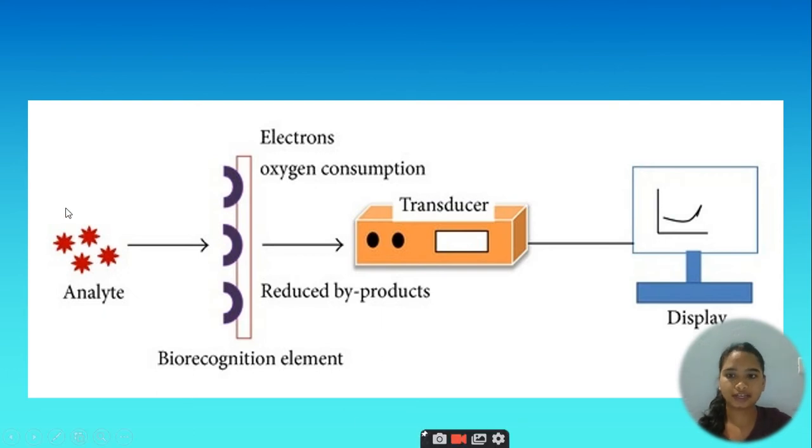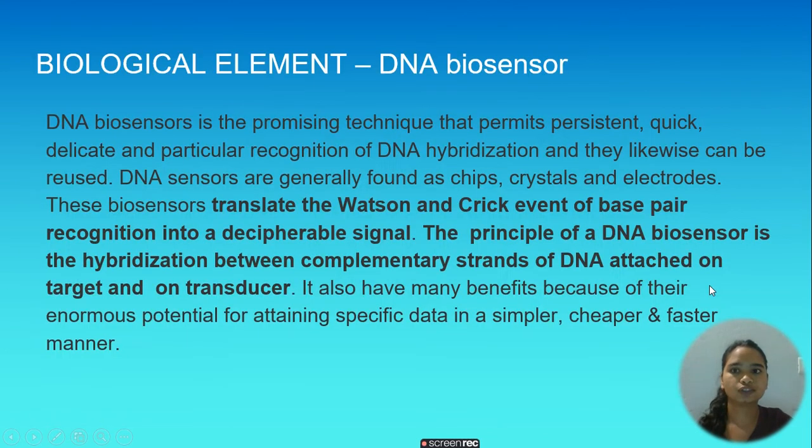So this is our analyte. There are these three blue dots, which are our biorecognition element. Then it passes to a transducer with the help of these electrons, oxygen consumption. This transducer passes to a display where we get the displayed image. Next, we will look into the biological element, the DNA biosensor.